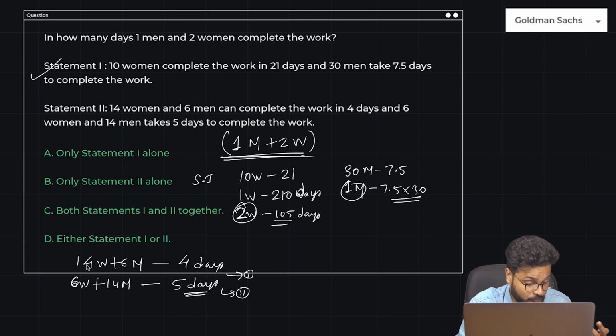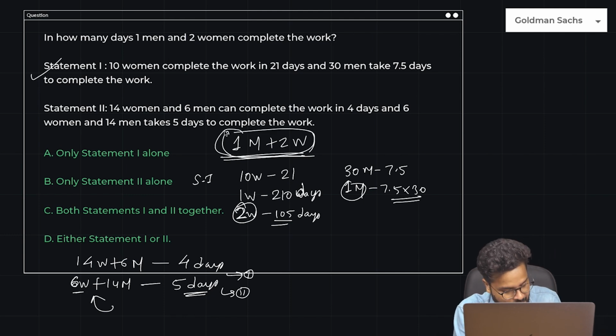I would have done that if this was a time and work problem. So what you can do from here is find how many days 20 men and 20 women take to complete the work. You can do that easily. From that, you can find one man's work. You can put one man's value anywhere in the above equations and find women's work as well. And simultaneously, you can find one man and two women's work. So there are calculations, but this is possible, and that is what you have to find.